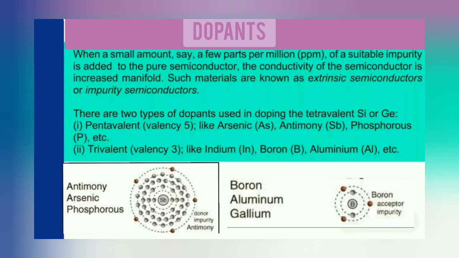Trivalent impurity means it has 3 valence electrons in its outermost shell. Pentavalent impurity means 5 valence electrons in its outermost shell. As pentavalent impurity we usually use arsenic and antimony, and as trivalent impurity we usually use boron, indium and aluminium.